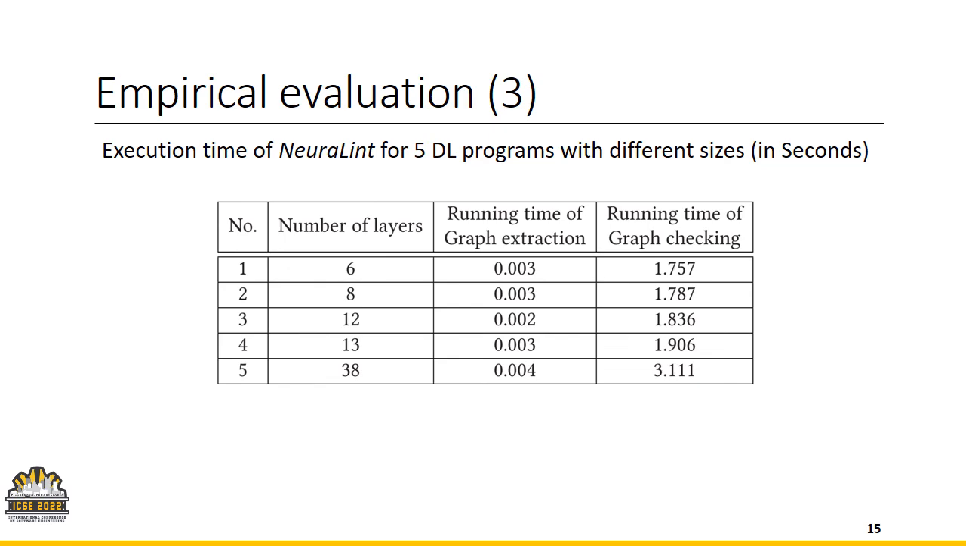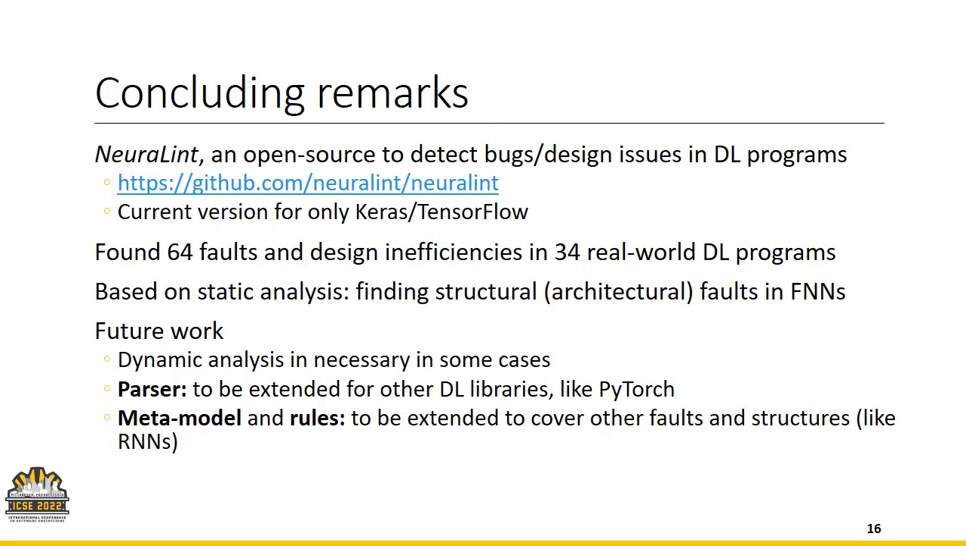To conclude my presentation, in this paper, we have proposed NeuraLint, an open source tool to detect bugs and design issues in deep learning programs. The tool is available online at the provided address. Overall, NeuraLint successfully found 64 faults and design issues in 34 real-world programs. NeuraLint works based on static analysis, so it mainly focuses on finding structural or architectural faults in feedforward neural networks.